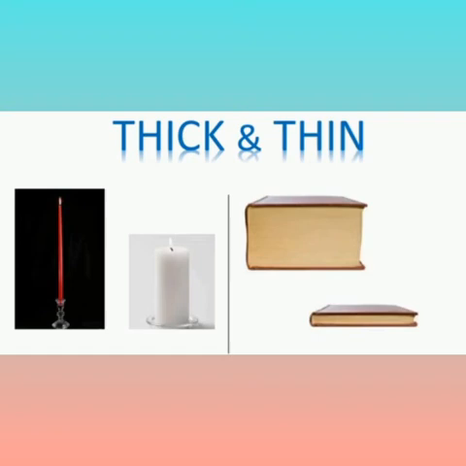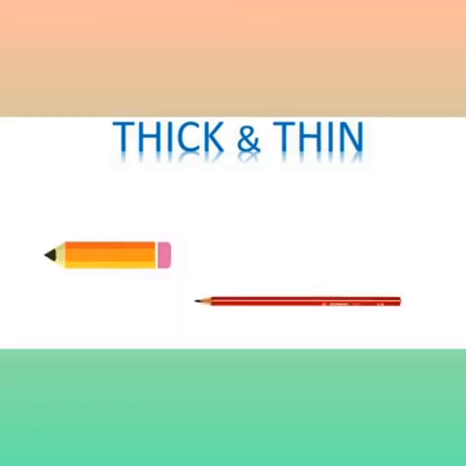Here we have two candles, red one and white one. The red candle is thin and the white candle is thick. We have two books. The first book is thick. The second one is thin. Okay, find out which one is thick and which one is thin. Yes, the first one is thick and the second one is thin.